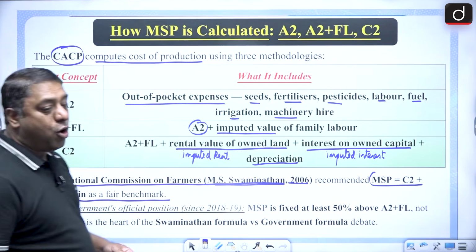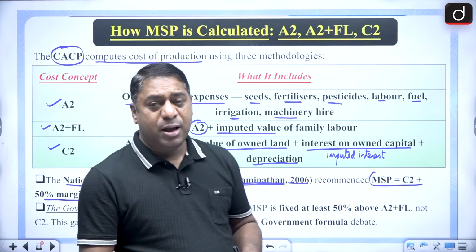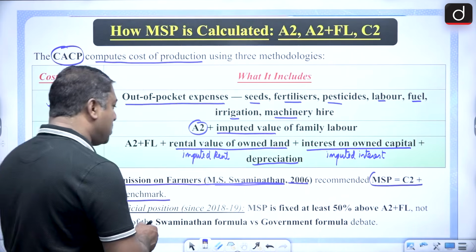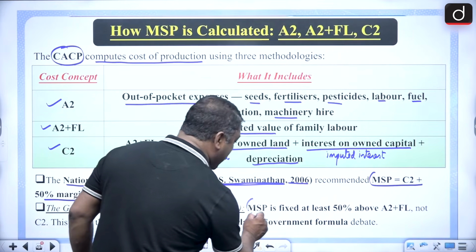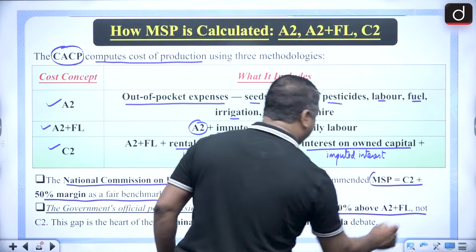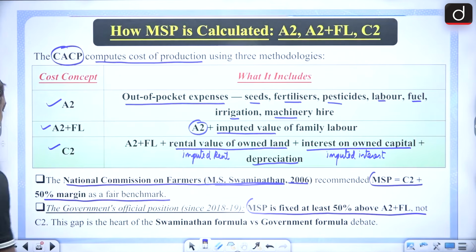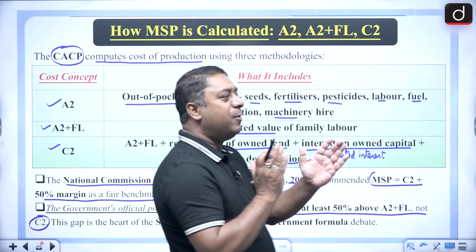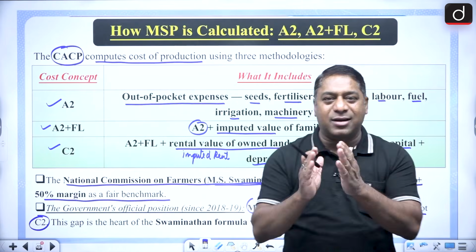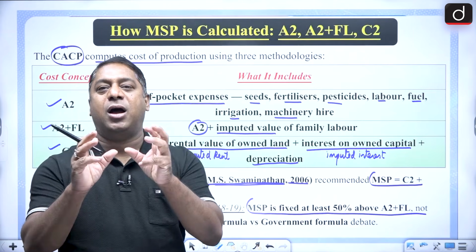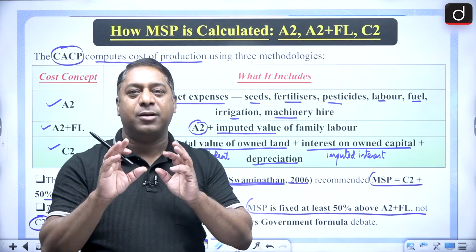But what is the government's official position since 2018-19? The government's official position is MSP is fixed at least 50% above A2 and FL, not C2. So this is the Swaminathan Committee and the government stance. This is the conflict.